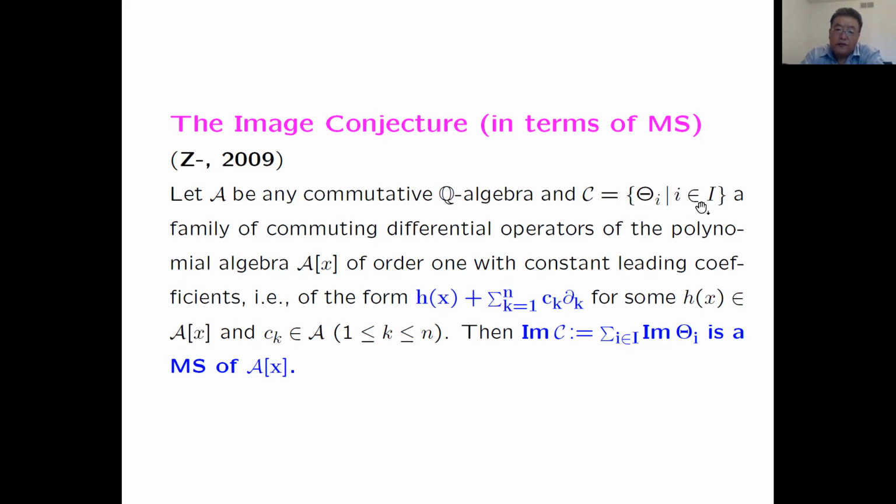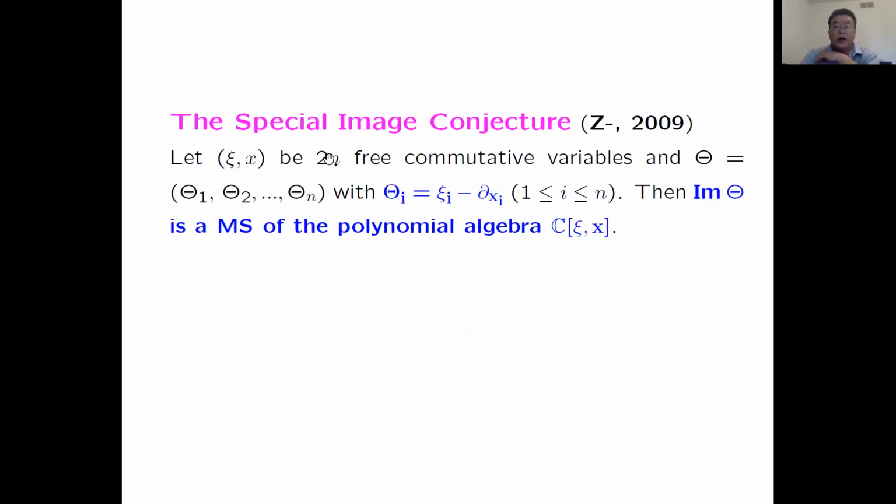Suppose we have a family of commuting differential operators of this kind. Then we look at the image of each differential operator in this family, then add them up. So this is a subspace. Then this conjecture claims that the image of C must be a Mathieu subspace of A[x], the polynomial algebra over A. This is the so-called image conjecture, proposed in 2009. All right, let's look at a special case.